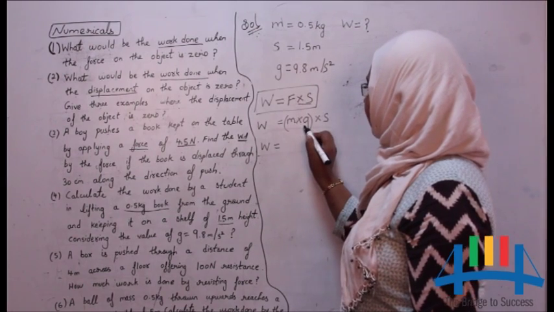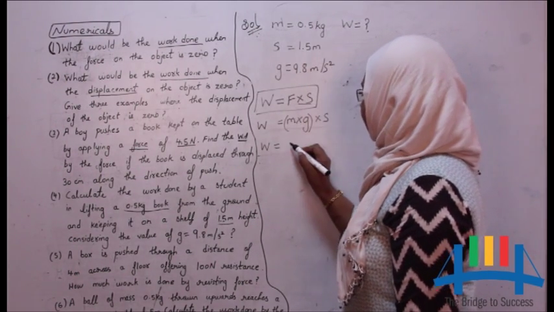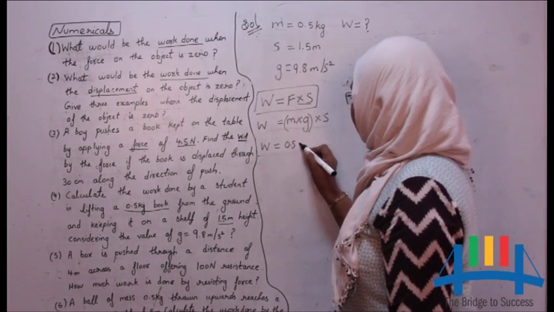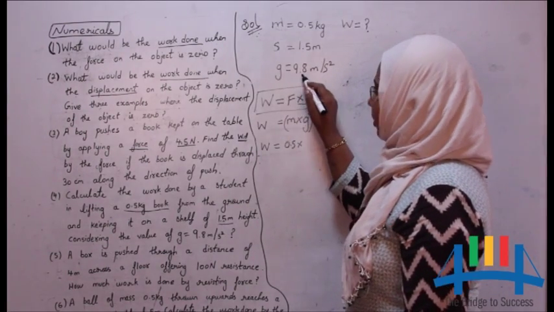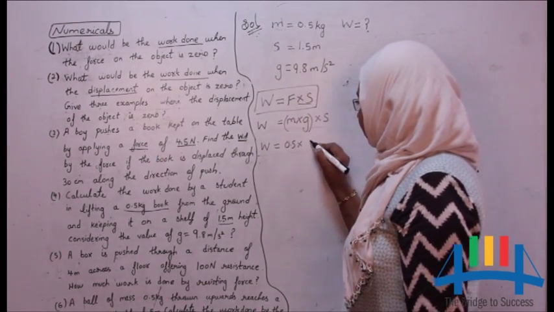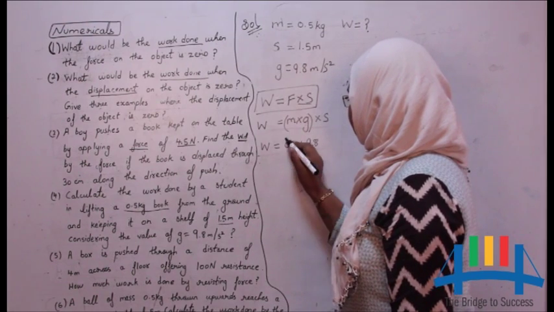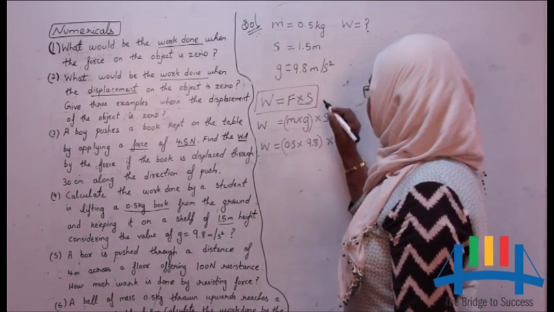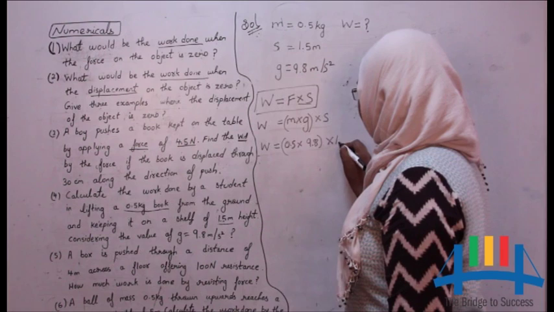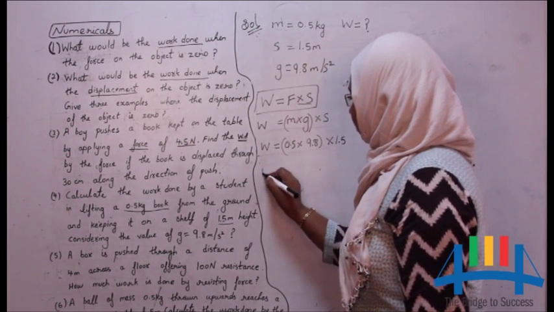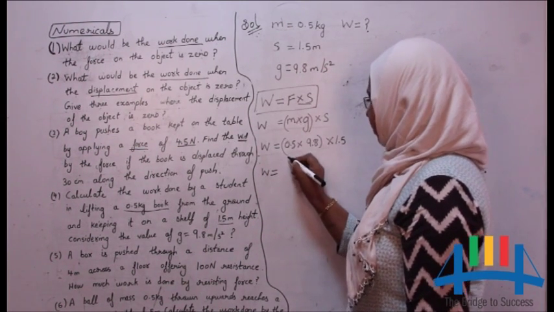W is equal to m into g. m is 0.5 kg, so 0.5 into g value 9.8, into displacement 1.5 meter. When you do the calculation, let us first solve this part.